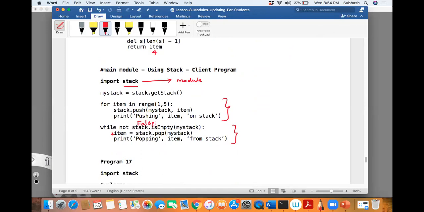In the while loop, what will it do again? It will again ask if the stack is empty. In my case, the stack will not be empty because there are still 2 or 3 more elements there, correct? Therefore, the condition is false. Not false, it is true. Again, it will get inside.